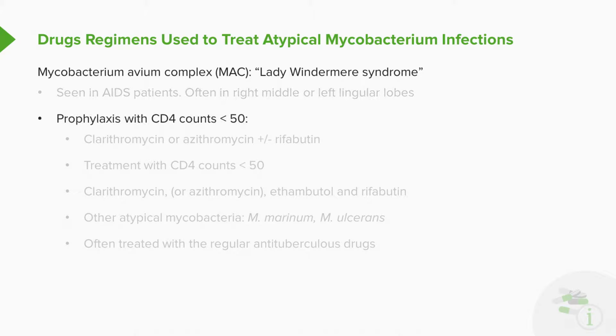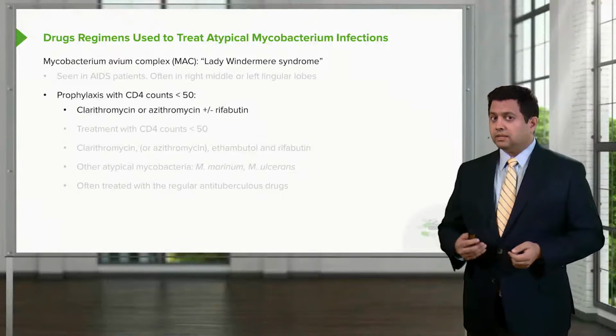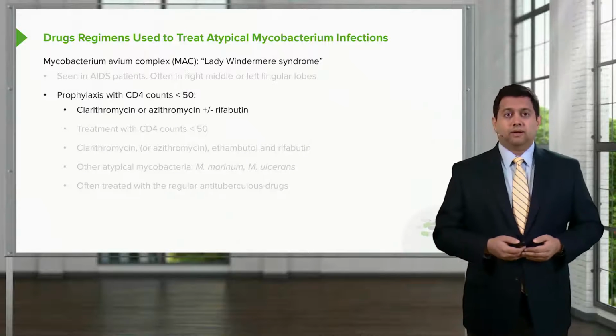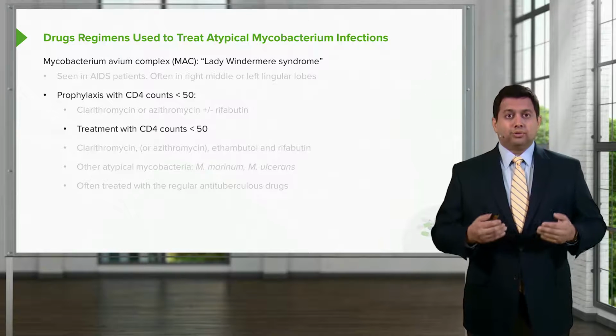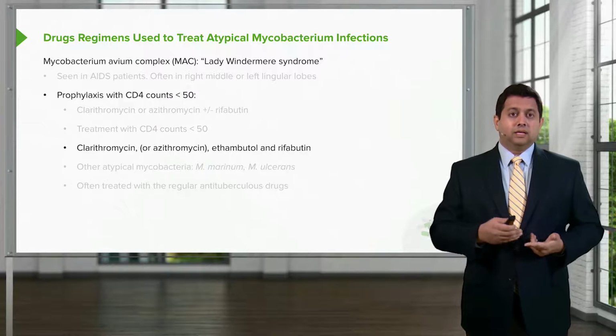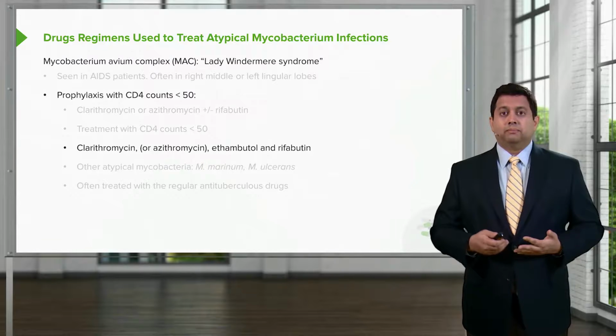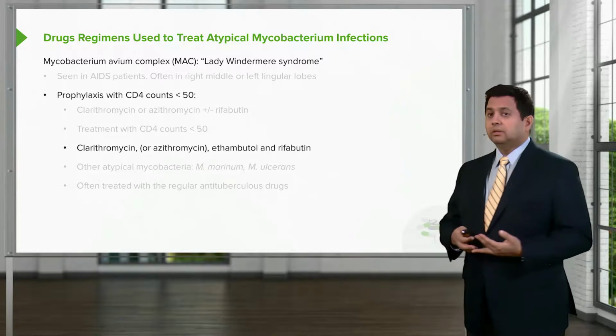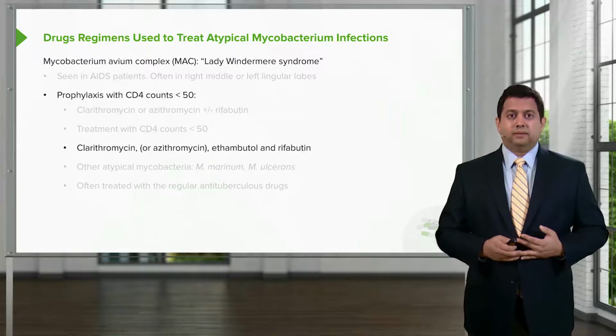Now, prophylaxis with CD4 counts less than 50 is clarithromycin or azithromycin plus or minus rifabutin. With treatment with patients who have CD4 counts less than 50, we have clarithromycin or azithro plus ethambutol plus rifampin.